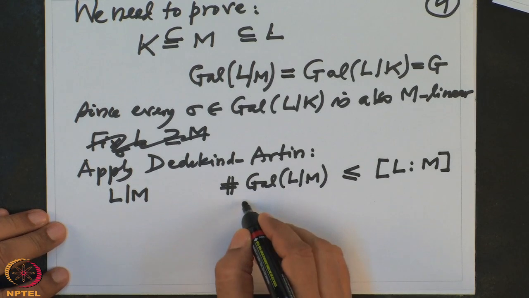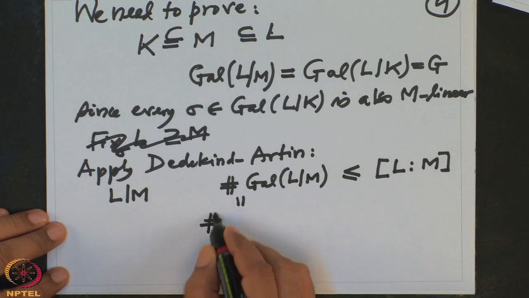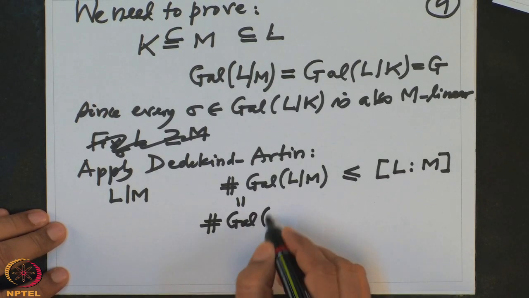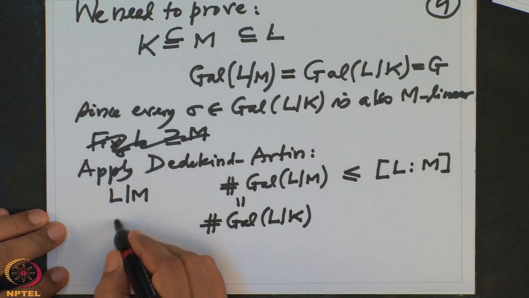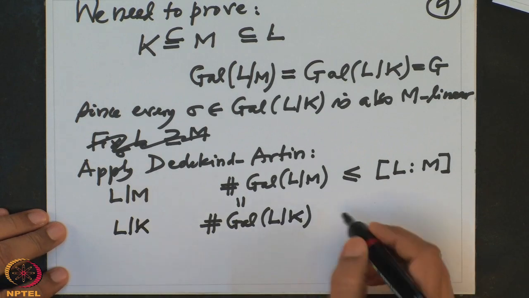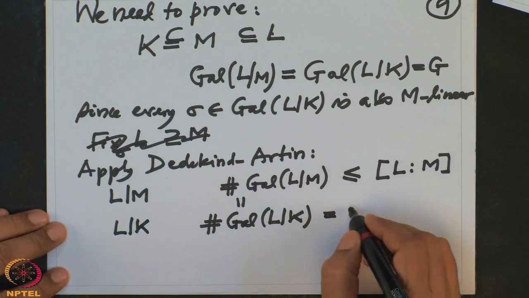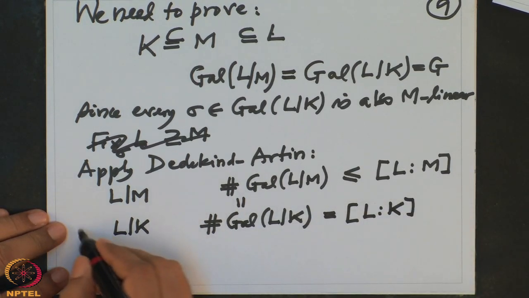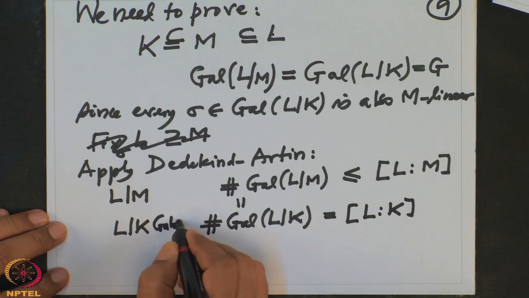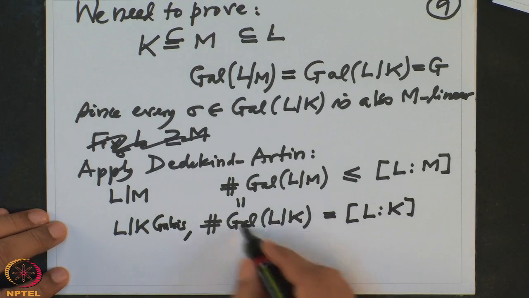But this cardinality is also the same as the cardinality of Gal(L/K). But again by Dedekind-Artin for L over K, we know this is an equality, because we are assuming our extension is a Galois extension. Therefore this equality.